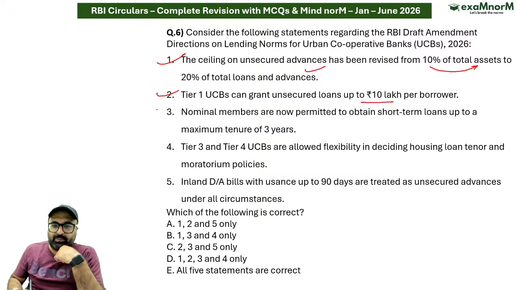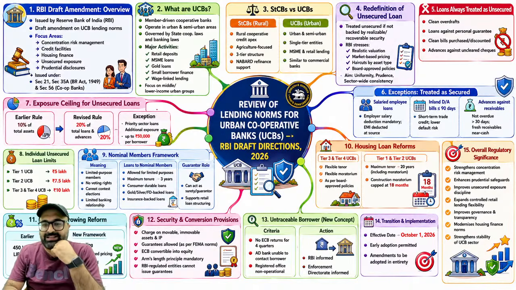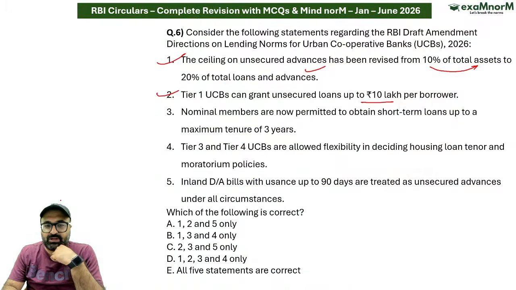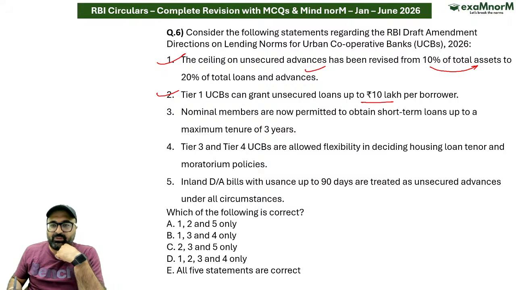This is correct. But अगर आप tier 2 banks की बात करें या tier 3 banks की बात करें तो उसके केस में we have different limits. So in case of tier 1 banks, the individual unsecured loan limit is 5 lakhs, tier 2 is 7.5 lakhs, and tier 3 and tier 4 is 10 lakh rupees. So keeping that in mind, tier 1 banks up to 10 lakhs, no sir, in tier 1 it is 5 lakhs, tier 2 7.5 lakhs, and tier 3 and tier 4 it is up to 10 lakh rupees per borrower.